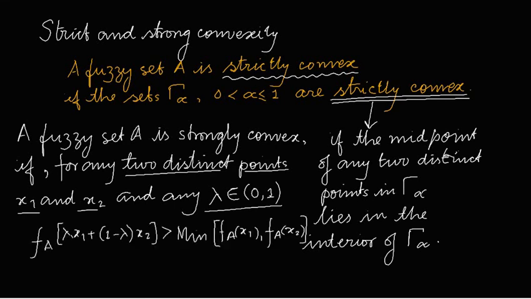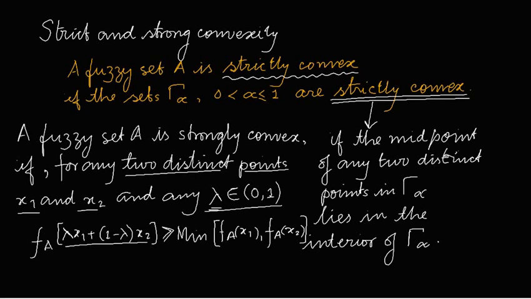That is, the membership function for this linear combination of x1 and x2, which we get with the help of lambda, is going to be greater than the minimum of the membership functions of x1 and x2 in fuzzy set A.